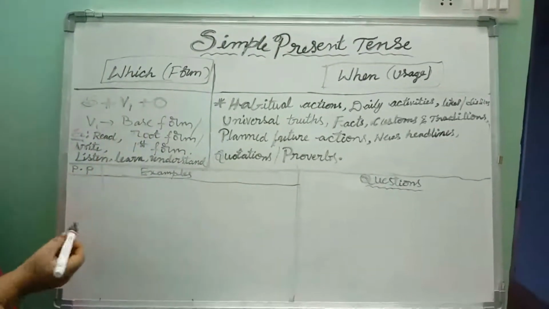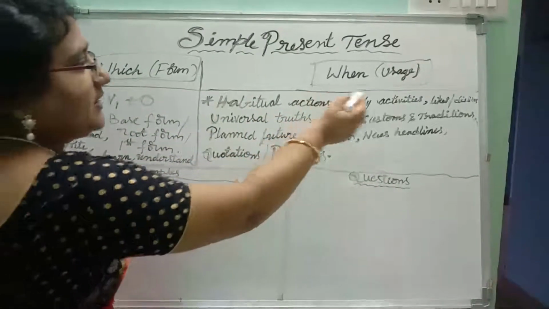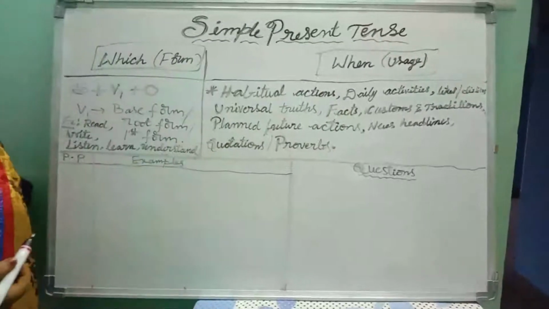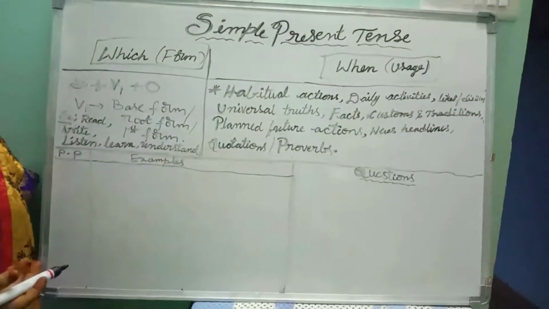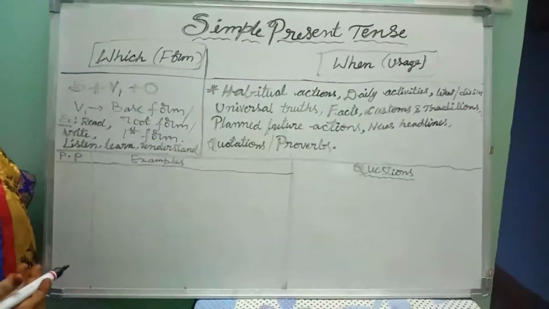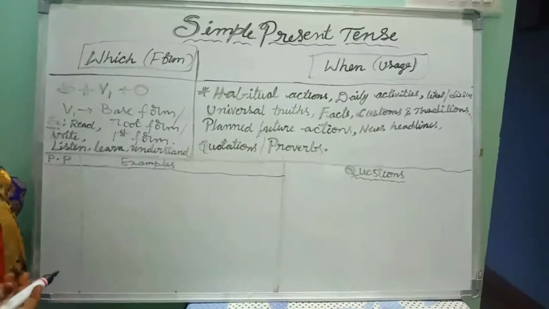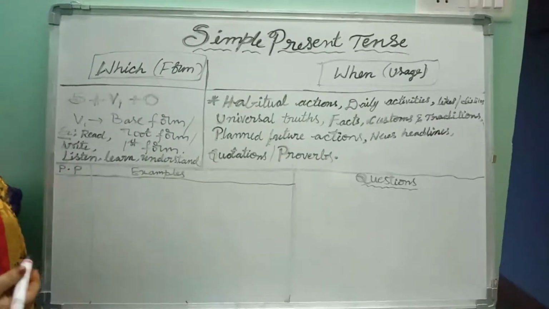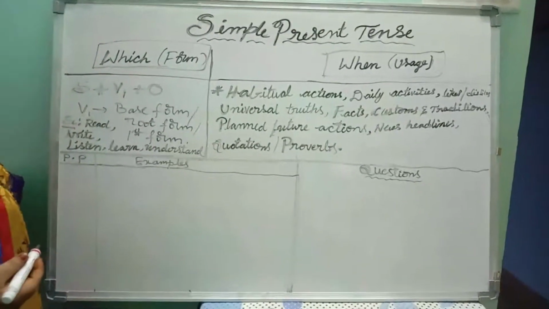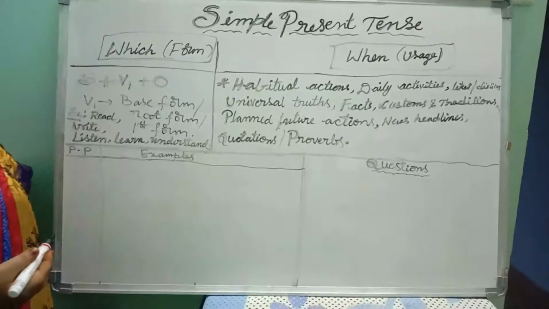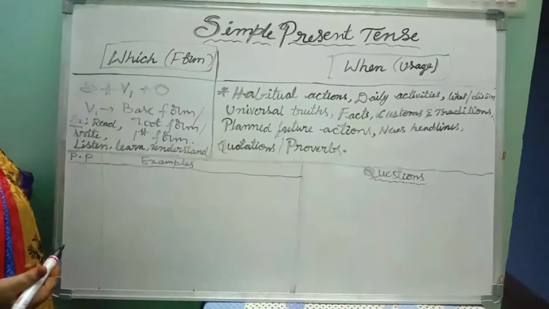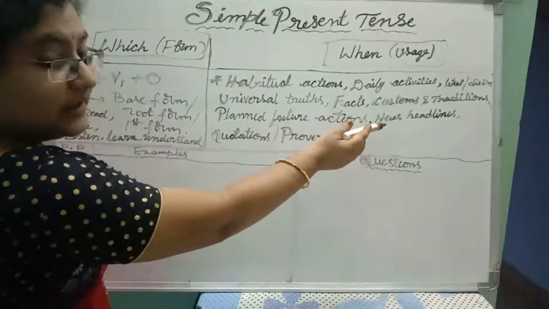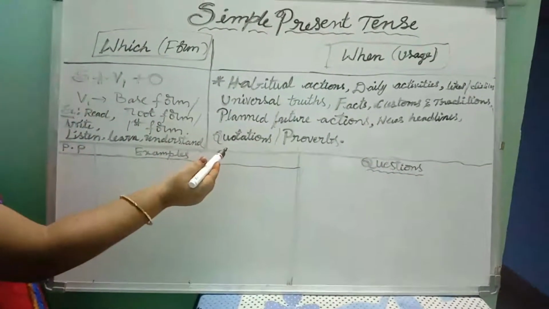Now let us come to know about the usage. When do we use simple present tense? We use simple present tense to describe habitual actions, daily activities, universal truths, likes or dislikes, customs and traditions, facts, whether they are experienced or scientific, and planned future actions, news headlines, quotations or proverbs.